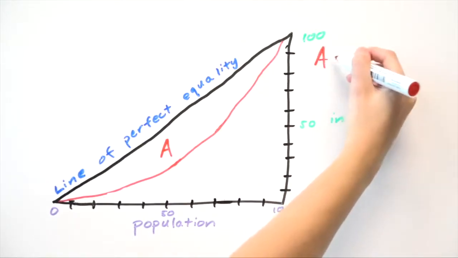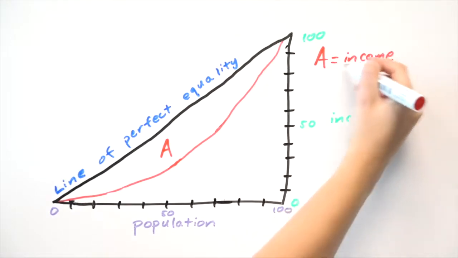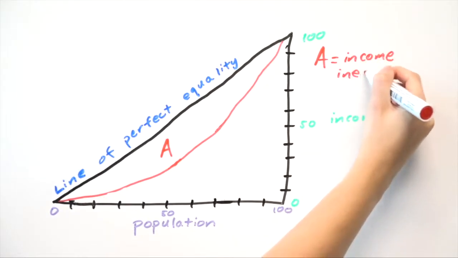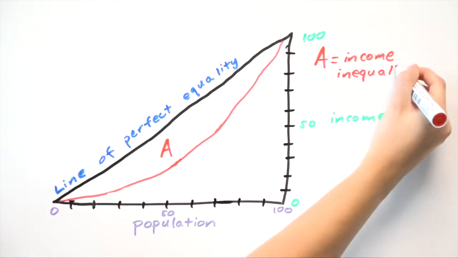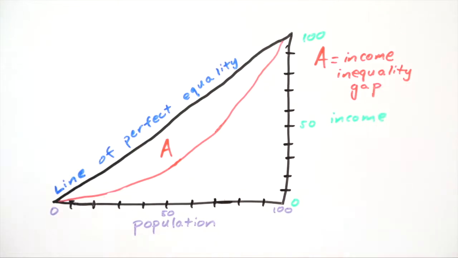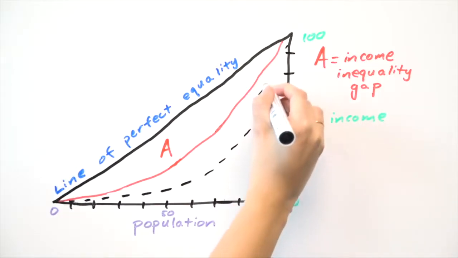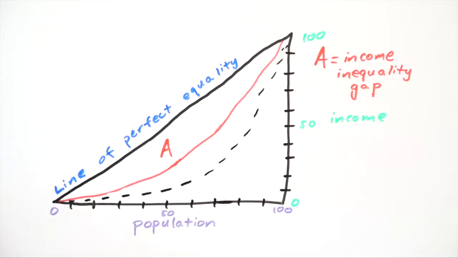We don't need to worry about how exactly to calculate this curve, but just try to understand it intuitively. The more the line curves out, the more unequally the income is distributed. The curve splits the area under the line of perfect equality into two sections, A and B. The area above the curve, A, roughly represents the inequality in how the income is divided. The further the Lorenz curve comes out, the bigger A is and the more inequality there is in the society. The actual Gini coefficient is calculated by taking A and dividing it by A plus B, which represents the total area under the line of perfect equality.